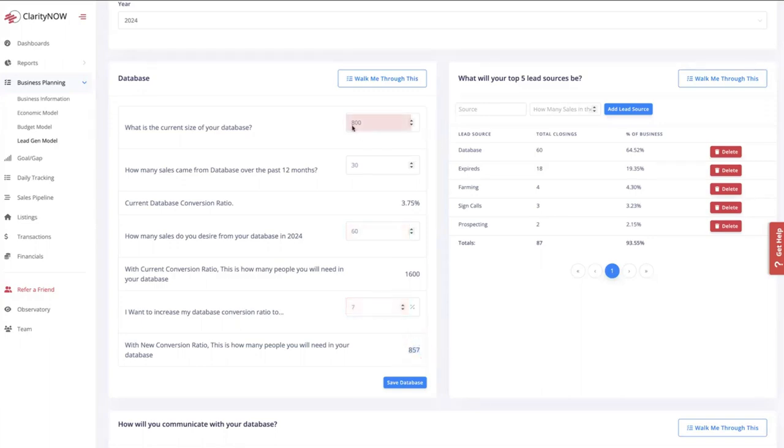So now it tells me I have 800 people today. I need 857. I only need to add 57 more people to my database as long as I convert at a 7%. So it's a good calculator to see what you need to have in your database.